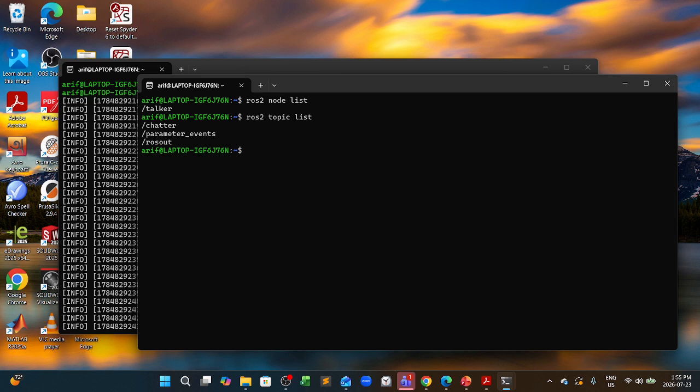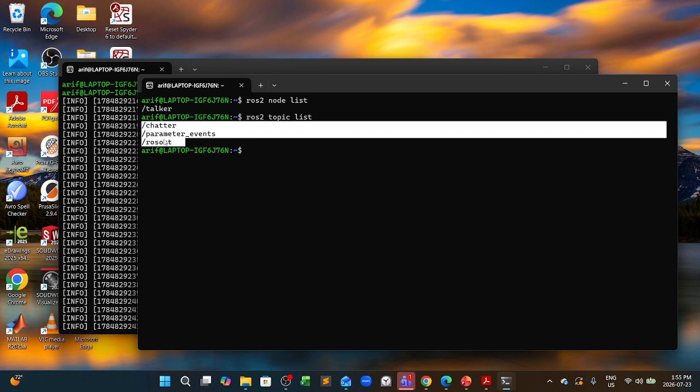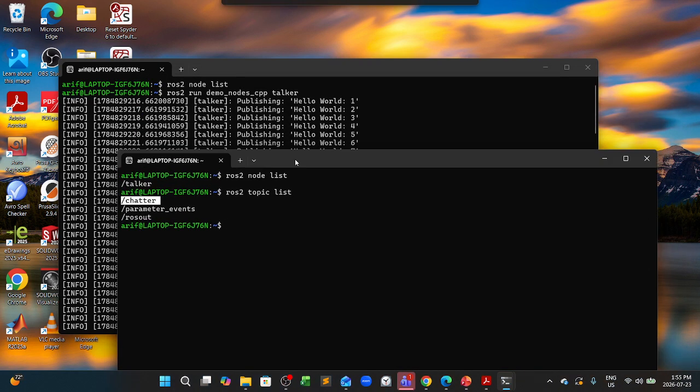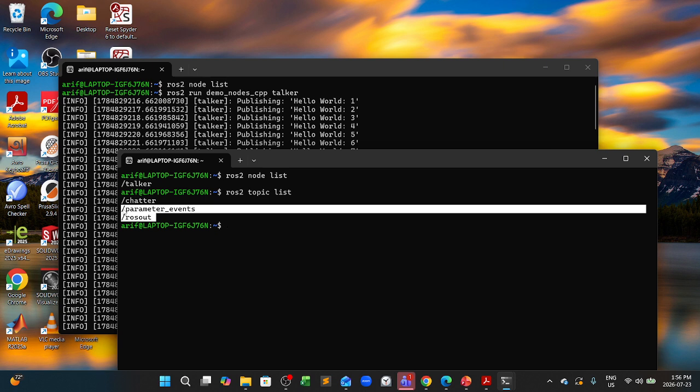So as we can see, we are seeing here what the topics are, and there are three different topics. One is chatter, one is parameter events, and another is ROS out. As we executed this node, by default we are creating this channel or topic which is called chatter. So what are the other two topics? These two topics are actually created by default by ROS.